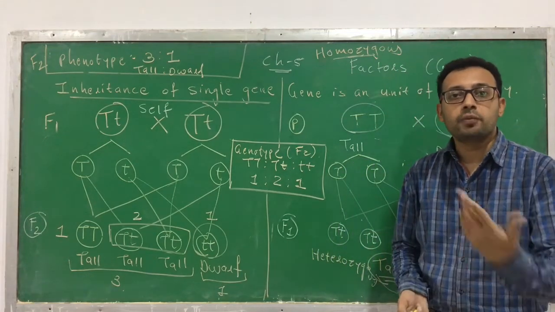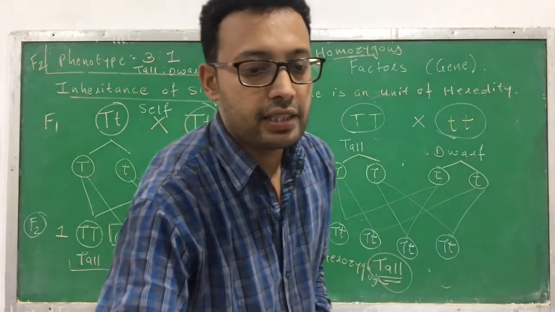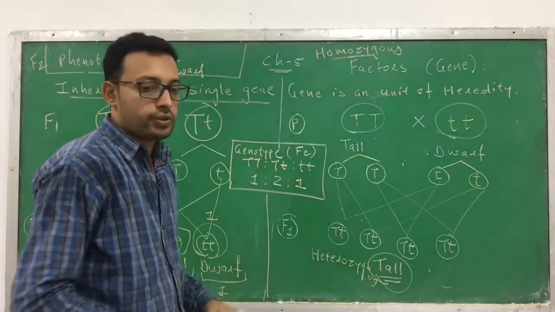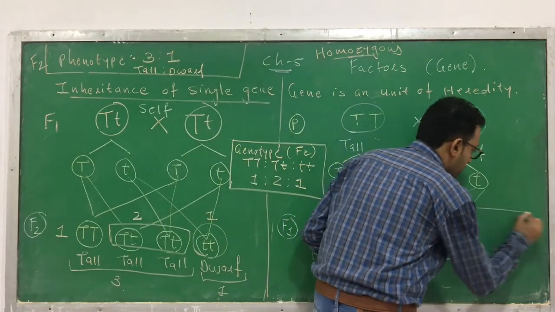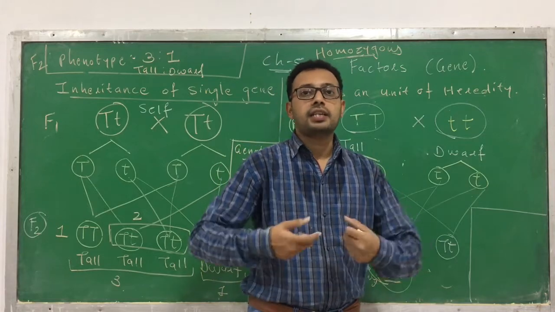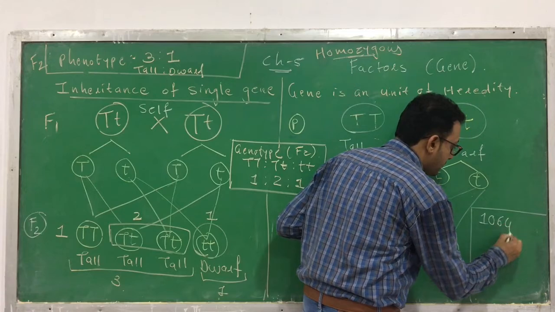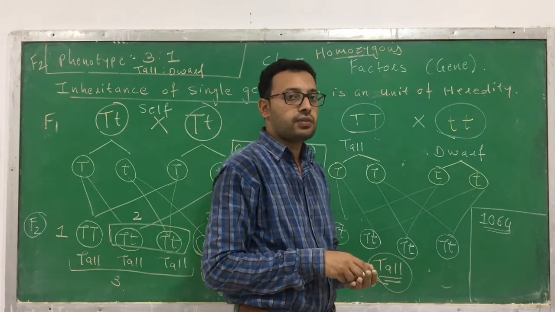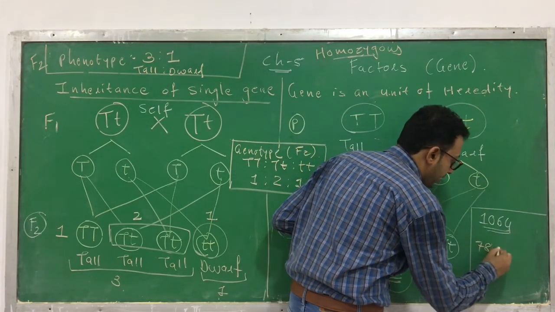The same thing can also be expressed in mathematical equations. I will show you how the mathematical equation can be utilized. But before that, I want to tell you that when Mendel performed the experiment in the F2 generation, one of the reasons for the success of Mendel's experiment is that he took a large sample size. In the F2 generation he obtained a total of 1064 plants. How many plants did he obtain in the F2 generation? 1064 plants.